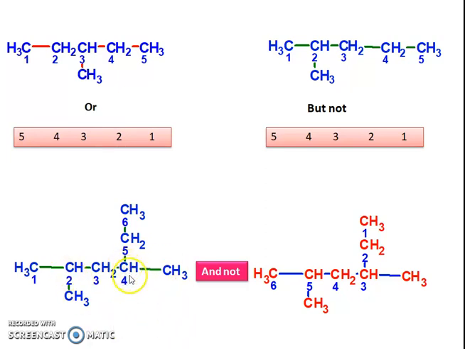Therefore, according to IUPAC nomenclature, the numbering given to this molecule is correct, and the other molecule is not correct because it does not give the lowest possible number. Therefore both rules are applied in this molecule, and it will be correct.